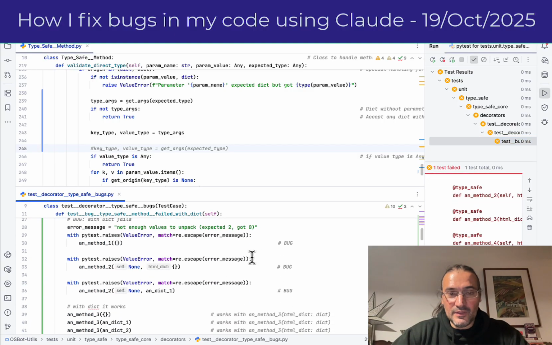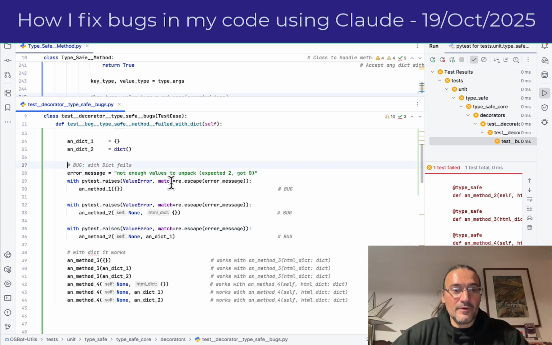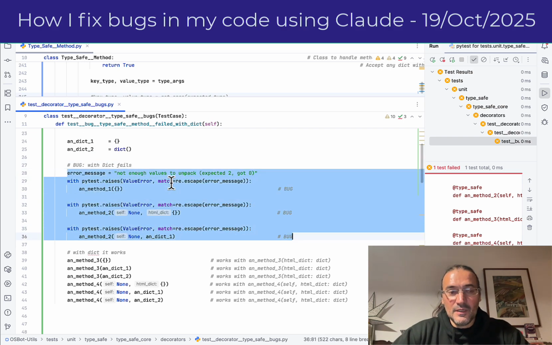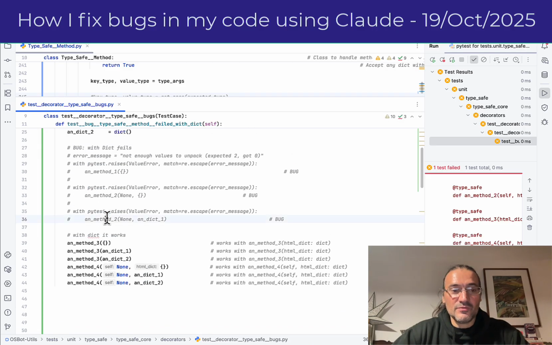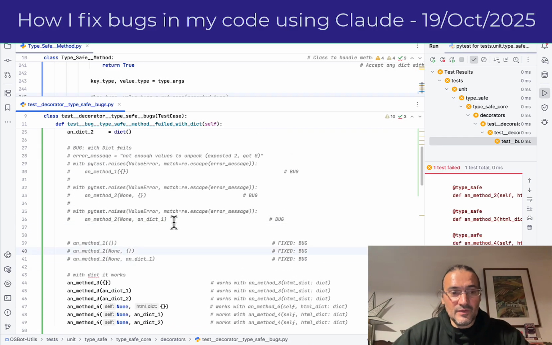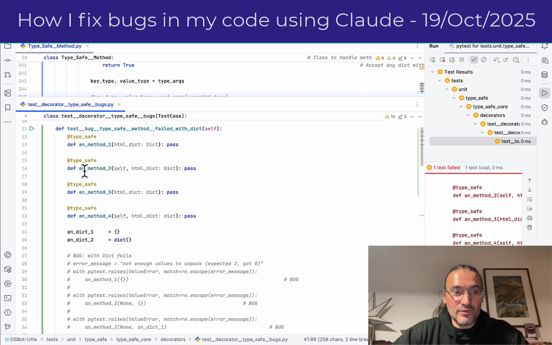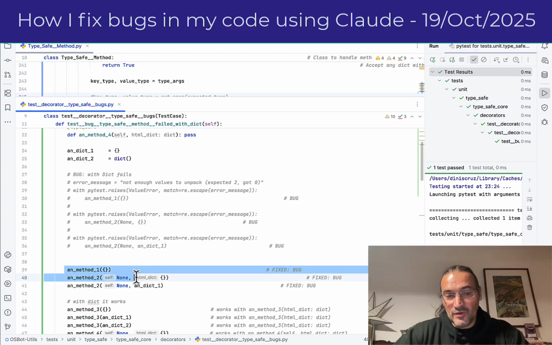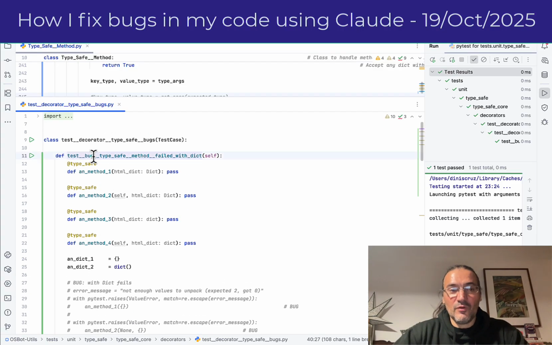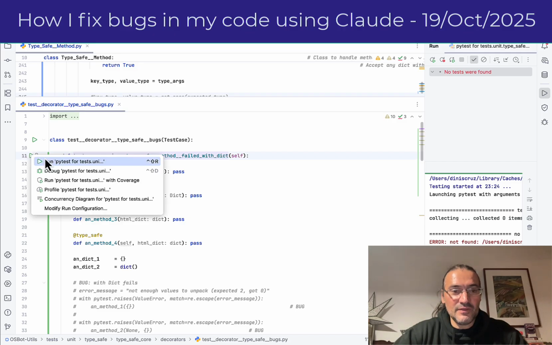So I can now come in here and comment the bug, right? I comment the bug, and I add back these tests, which validate this with the actual calls that should not have thrown an exception. And you can see it now passes, which basically means that it did not raise an exception. And then we'll call this a regression test, and I add that to my pile of regression tests that I have here, right?